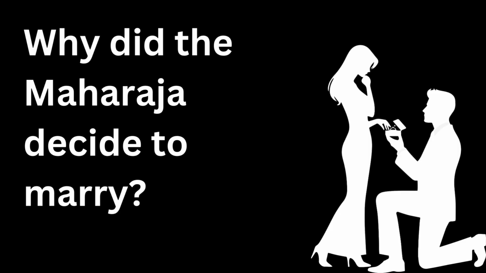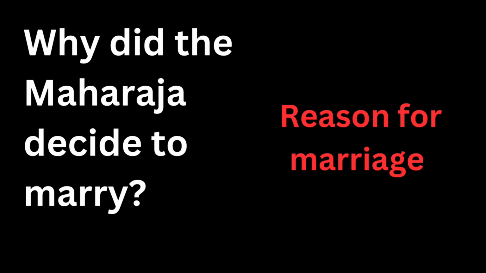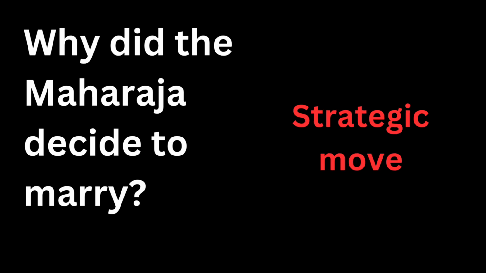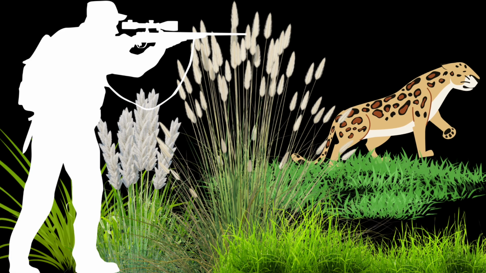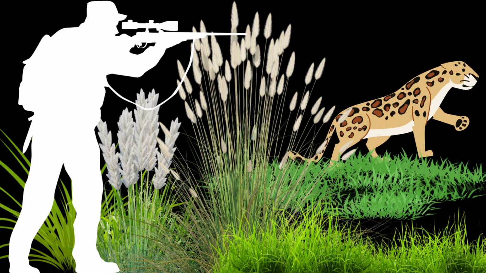And for this question, write the reason for marriage. The Maharaja had killed all the tigers in his kingdom. Then his strategic move to complete his goal of killing 100 tigers, he married a princess from a state with many tigers. And in the conclusion, add his marriage was not about love but about increasing his tiger count. For him, happily ever after meant hunting more tigers.